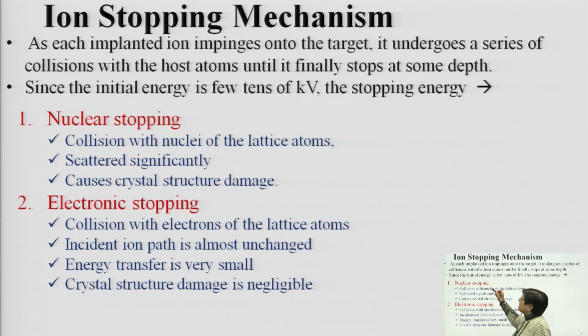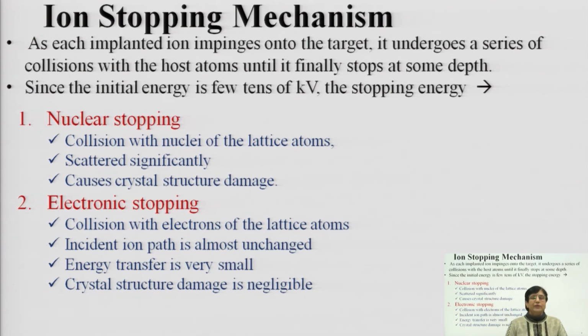Since they bombard, there is a series of collisions happening within the substrate, when the ions strike the host atoms. Since the initial energy is a few tens of kilovolts, that is, high energy particles, the stopping mechanism is divided into two. The first is called nuclear stopping. Now, what is this nuclear stopping?